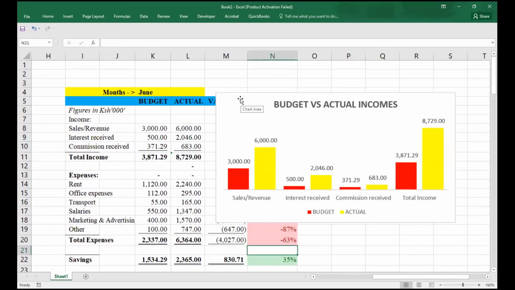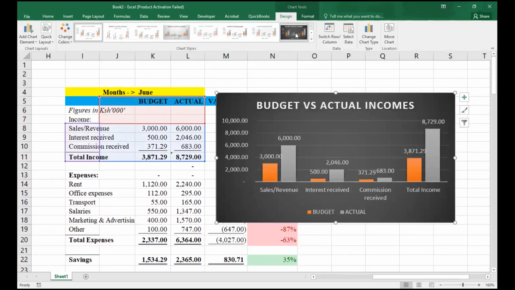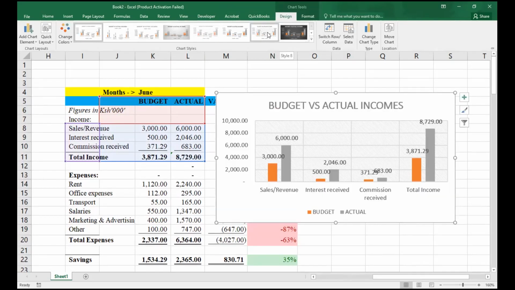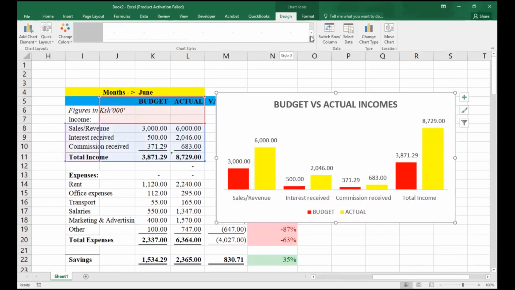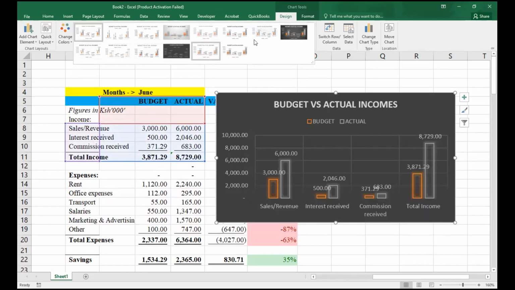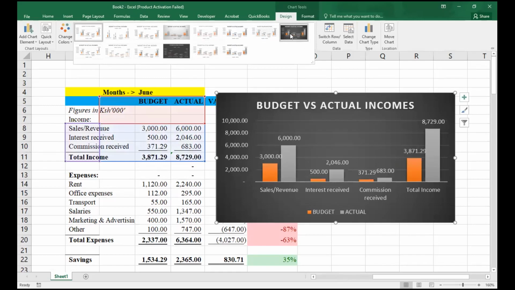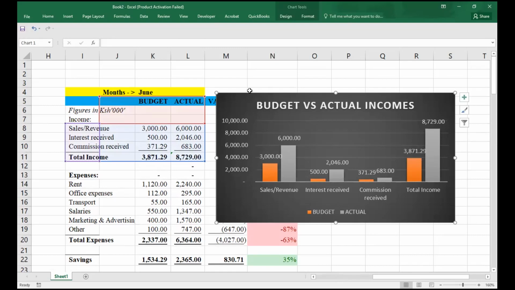In this case, let me change the design. That design is not pleasing my eyes. So you can come and change our design. This design will work well. I can use that design.